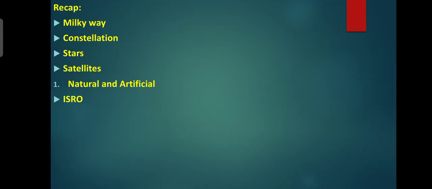Next one, star. A star is a luminous, heavenly body that radiates energy. With the naked eye, we can see nearly 3,000 stars in the night sky and many more with the help of a telescope. Stars are remotely located and appear as tiny dots of light. Their light travels a long distance to reach us.